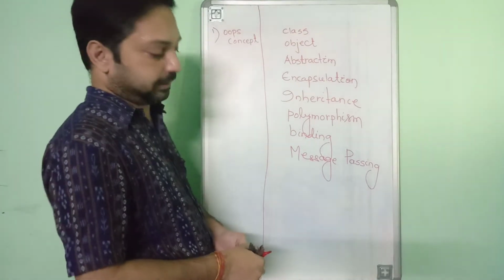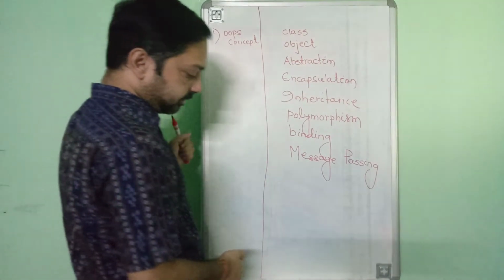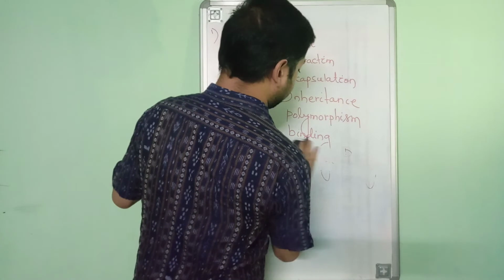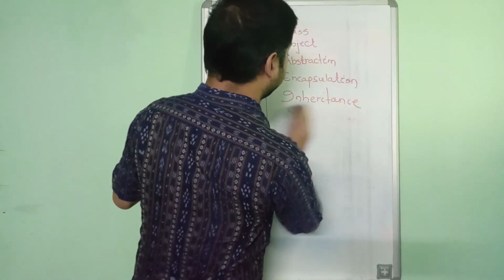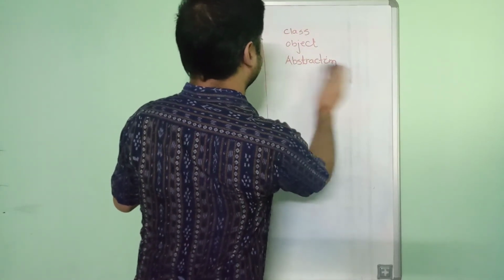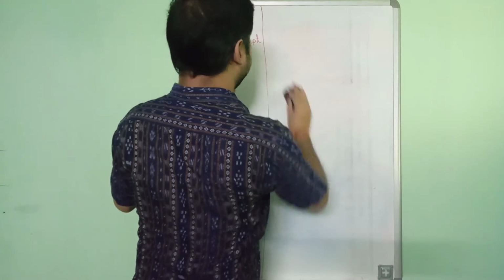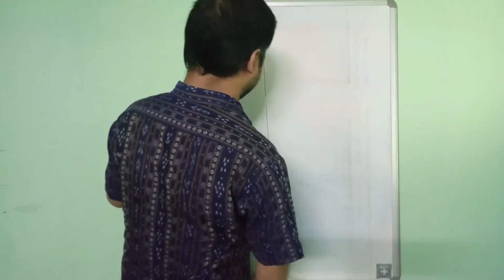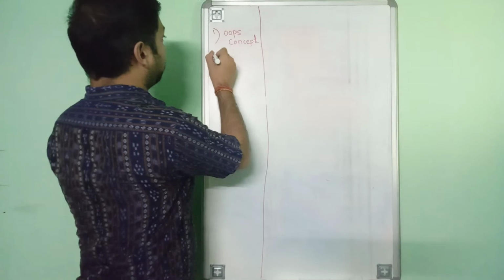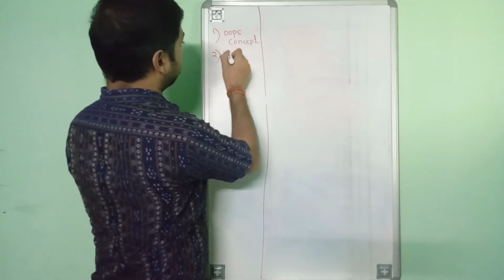to remember. So second question: how can you achieve multiple inheritance in Java?